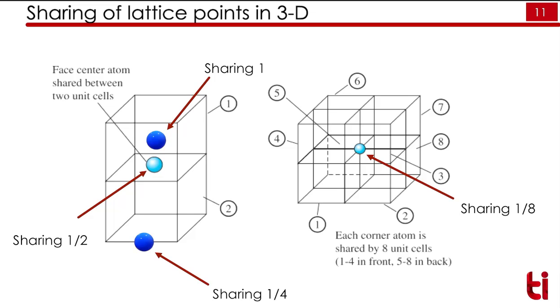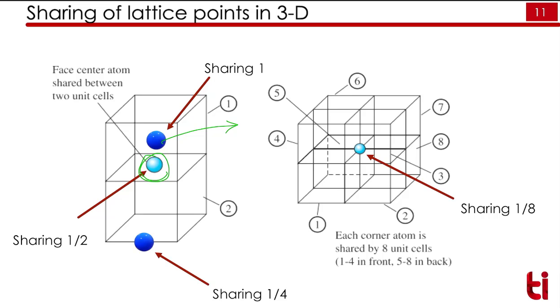Now, sharing of lattice points in 3 dimensions. In 3 dimensions, if the lattice point is entirely in the unit cell, it will share 100% of its part, that is equal to 1. If the lattice point is situated at the face, it will share half of its portion as shown in here.